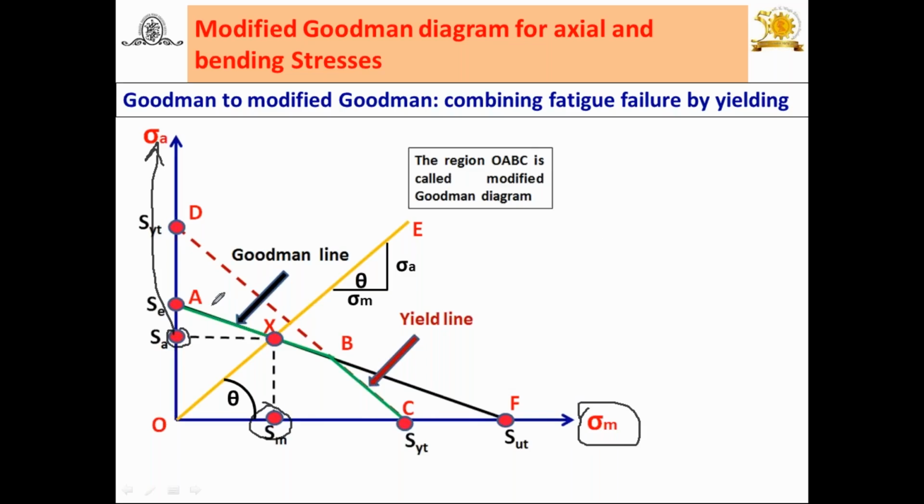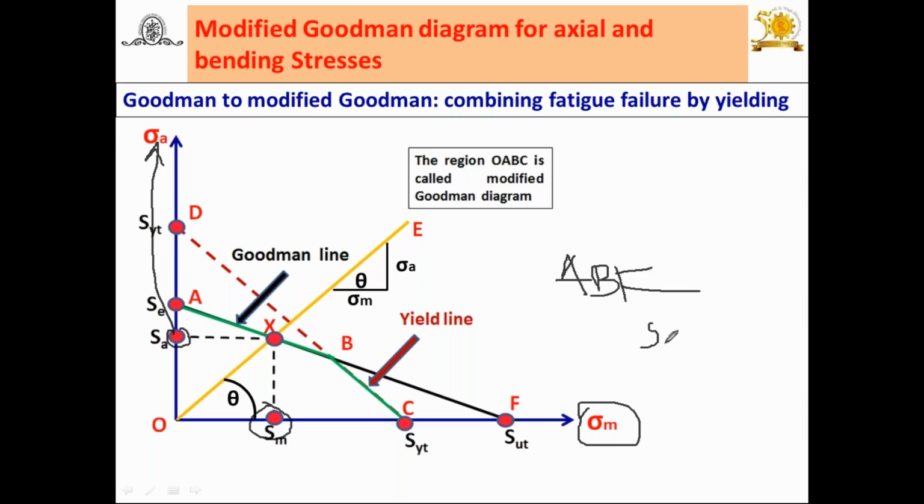If I am going to write the equation of, suppose, a Goodman line, this line A B F is a Goodman line. How to write the equation of a Goodman line?